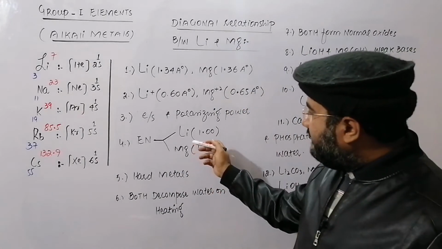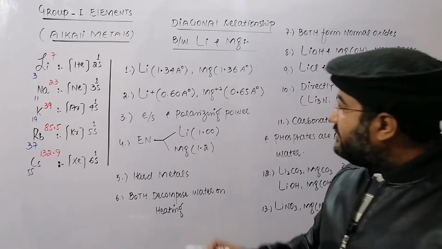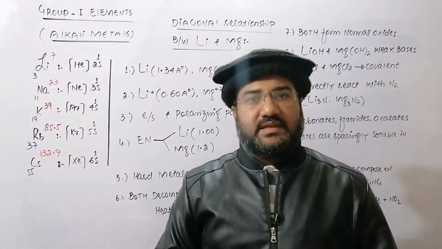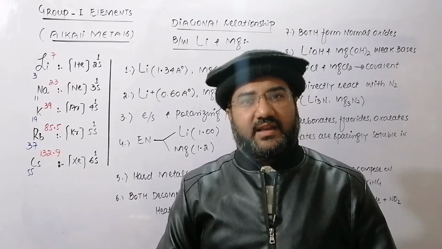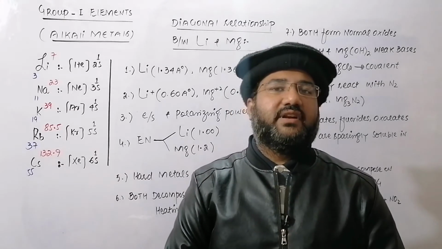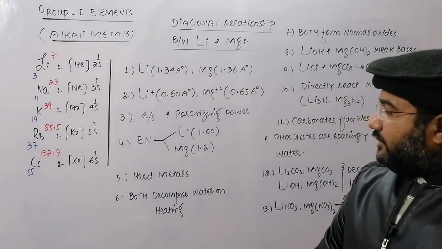Their electronegativities are almost the same, 1 and 1.2. So because of these four points, they have the same properties. Their atomic radius, their cationic radius, their charge density, their polarizing power, and their electronegativities are very similar to each other. Now, what are their common properties?